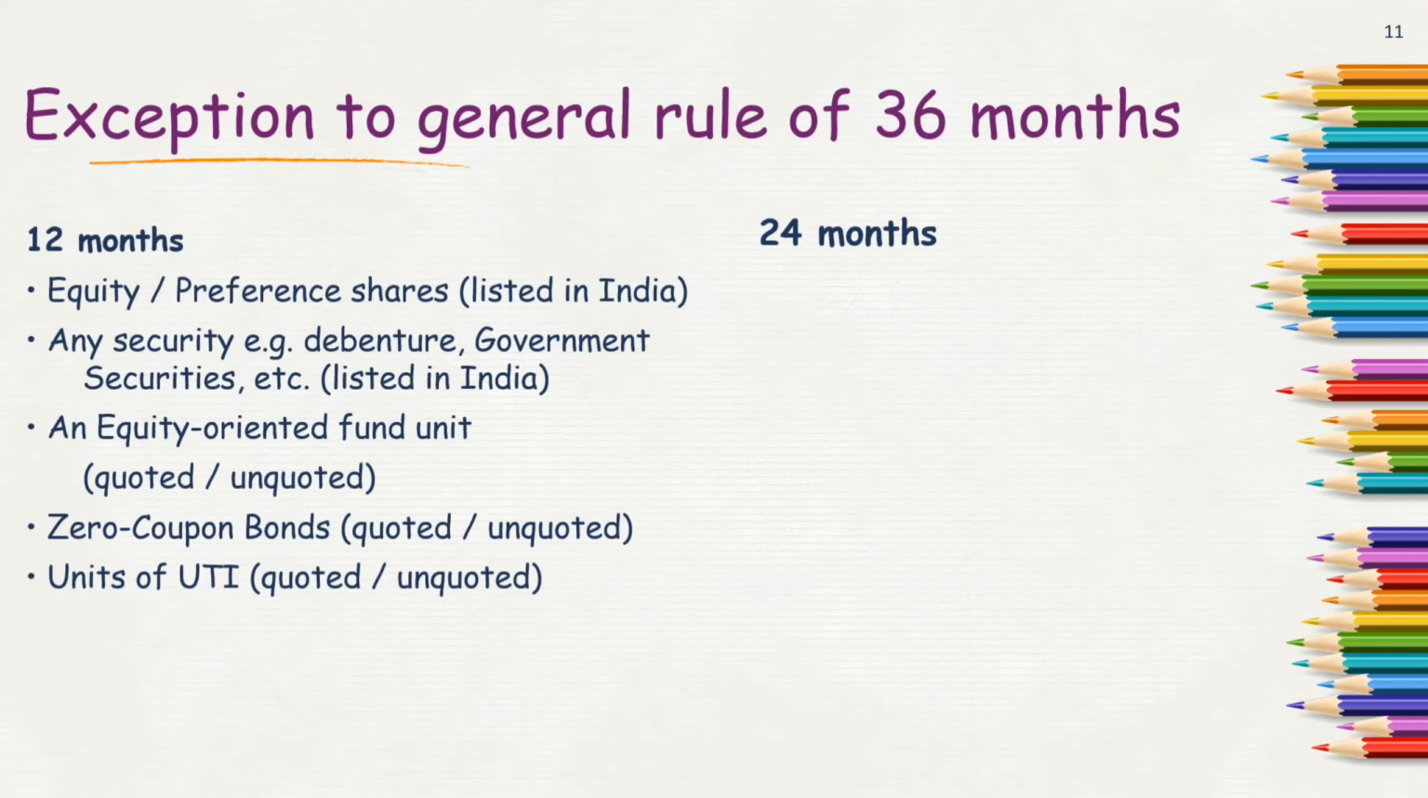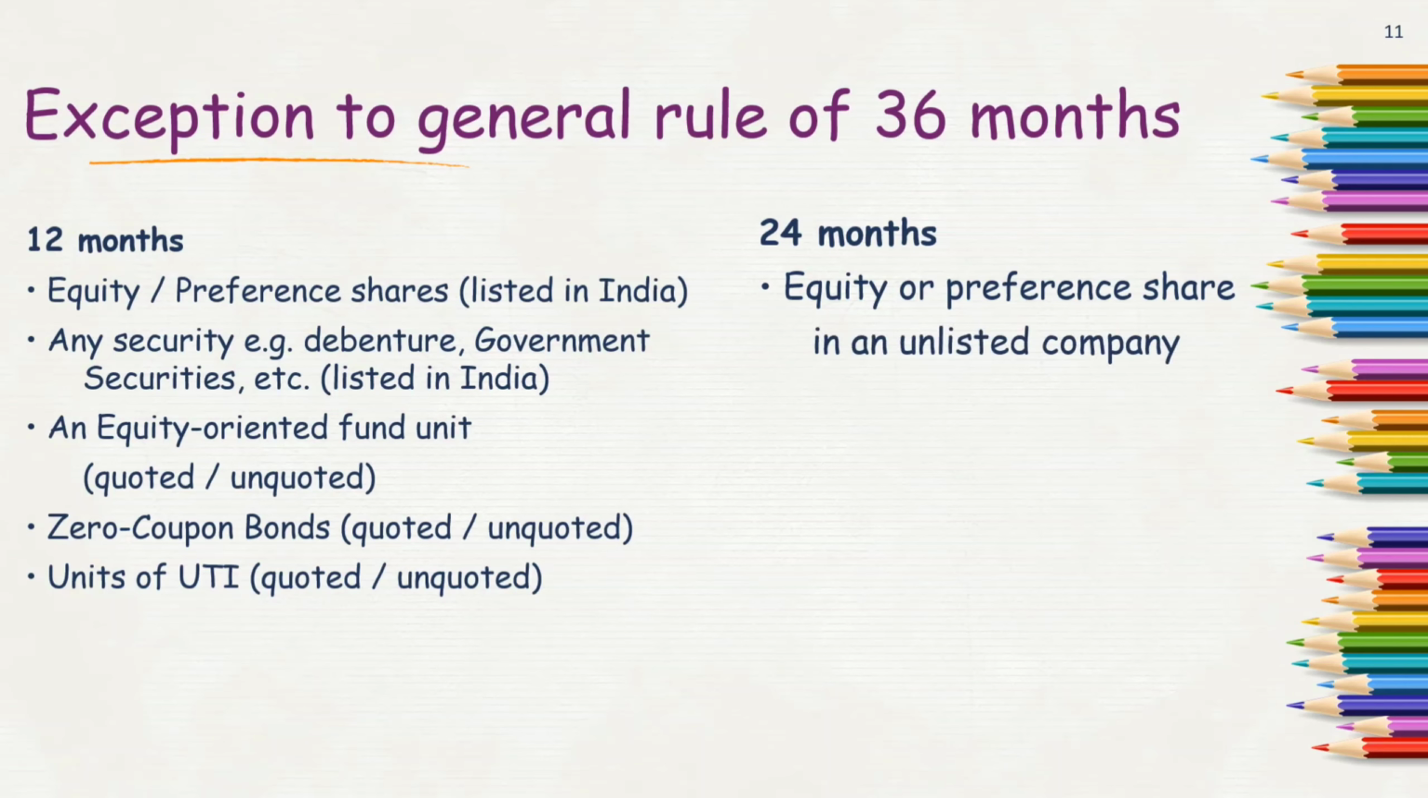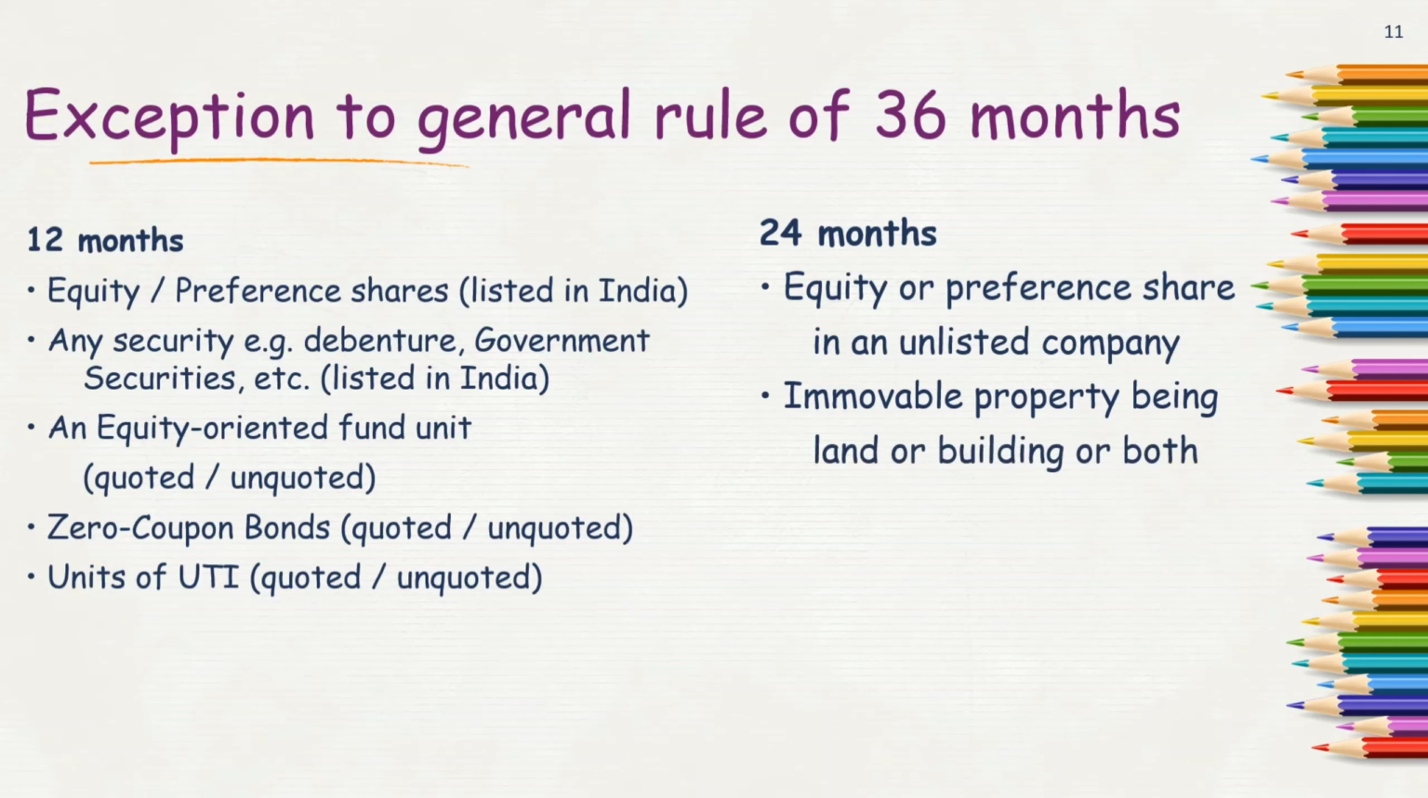Now moving on to the next part of the exception, that is the 24 months category. Here we have equity or preference shares. Now you will say here also we have equity and preference shares, there also we have equity and preference shares. The basic idea behind this 24 months is when it is in an unlisted company. Further, we are having an immovable property being land or building.